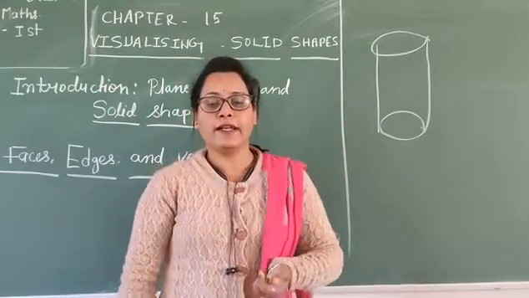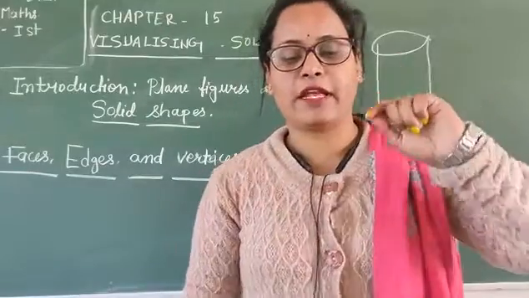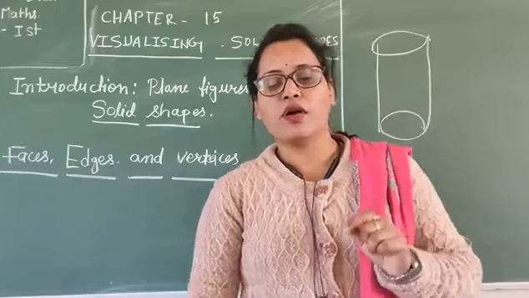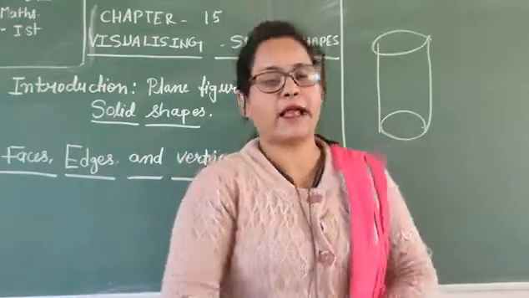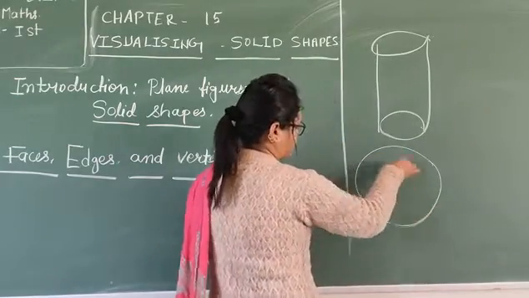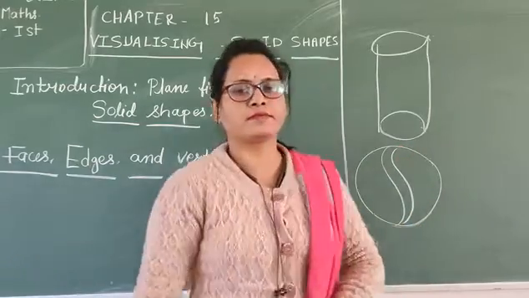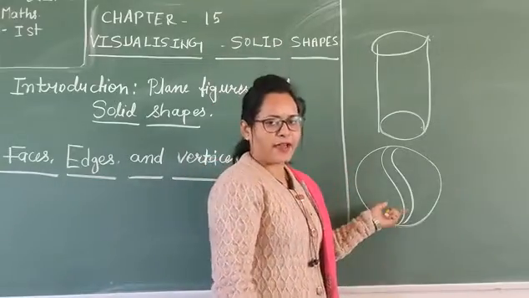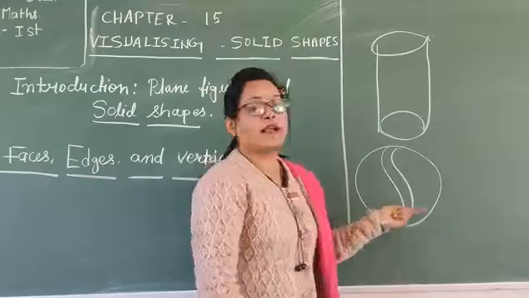It's a cylinder, so option B, cylinder. Then the second one: rectangle, triangle, square, circle, sphere, what? Yes, this one is a sphere.